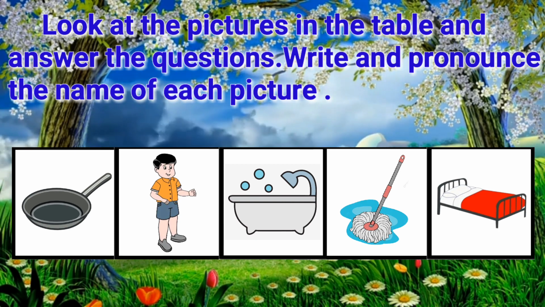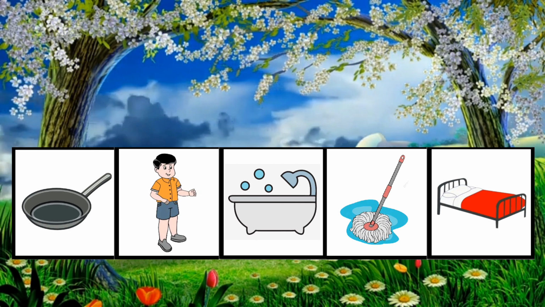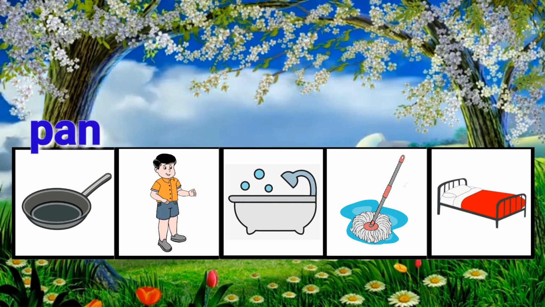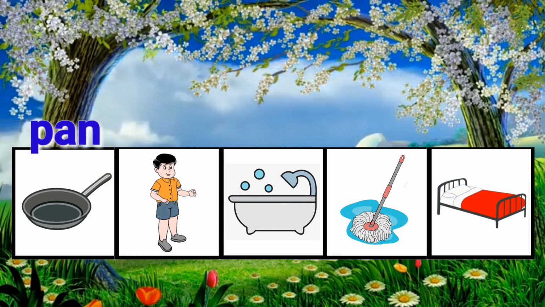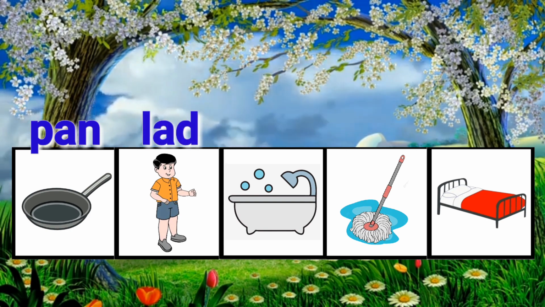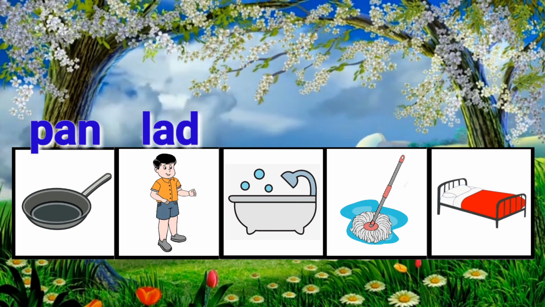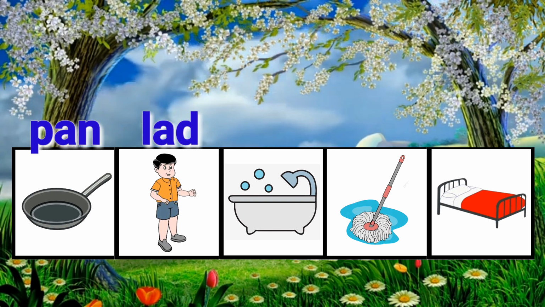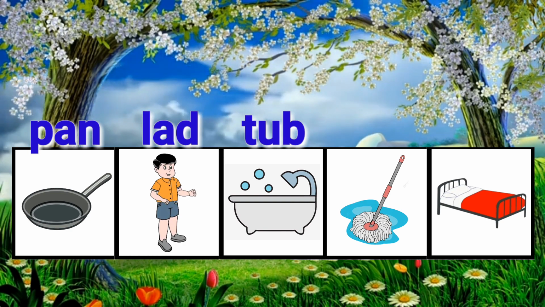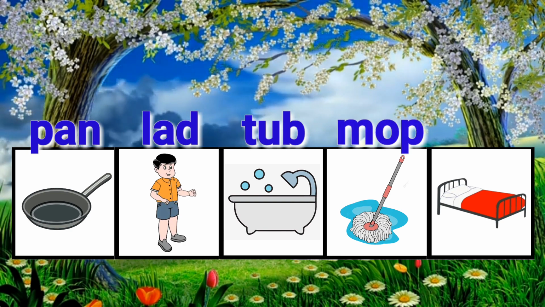Let's name the first picture. It's a picture of a pen. The other one is a picture of a lad. Good. The third picture is a picture of a tub. Yes, it's a tub. This one is a mop.